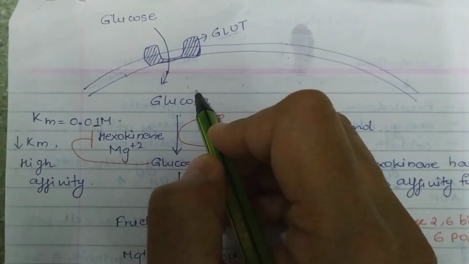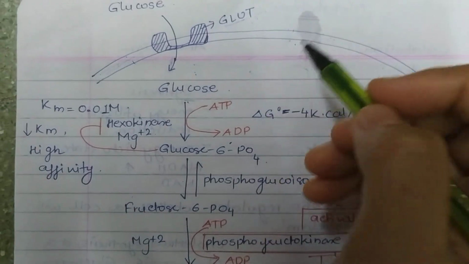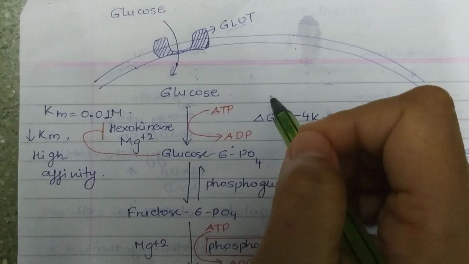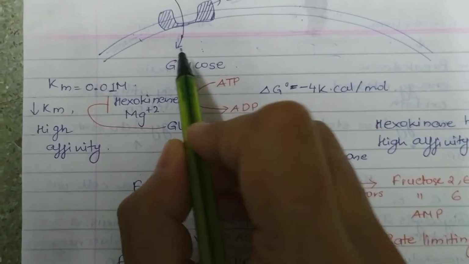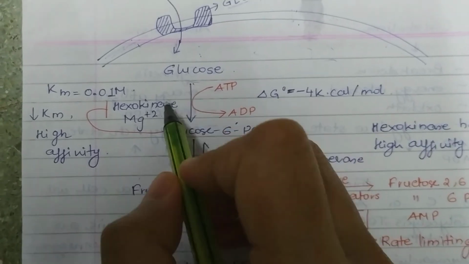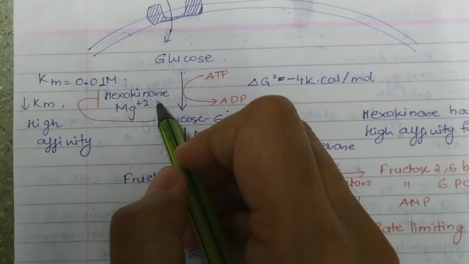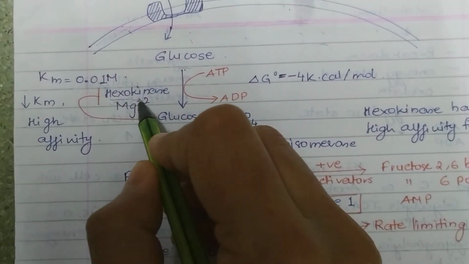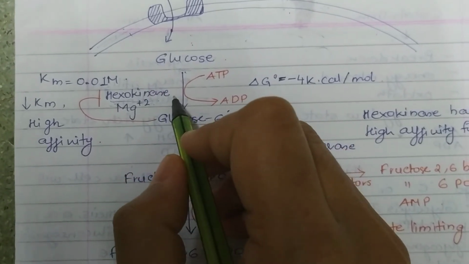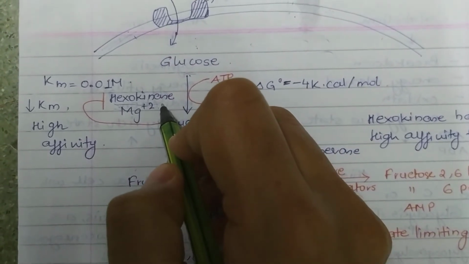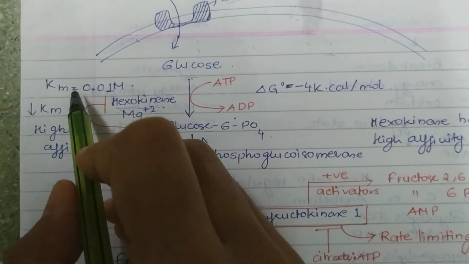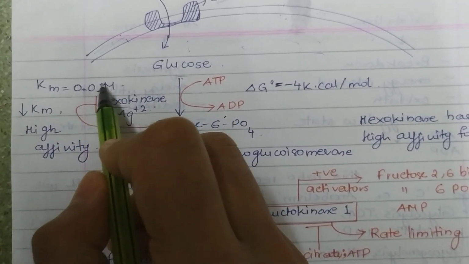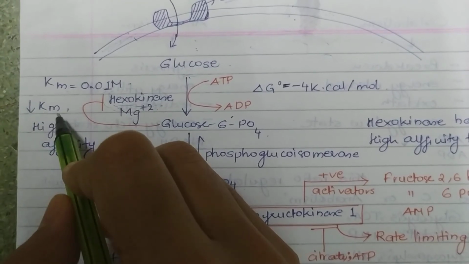Once glucose enters inside the cell, we have seen that the enzymes for glycolysis are found inside the cytosol, right? The moment glucose enters the cell, the first enzyme which will carry out the first reaction of glycolysis is hexokinase. If you look at its Km value, the Km value of this enzyme is 0.01 molar, and it's very low.